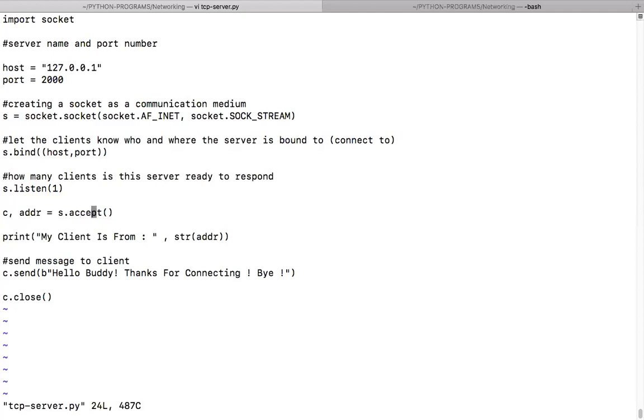Guys, you understand what I'm saying? The client will connect. When the client connects, your server will accept that connection. Once you accept the connection, the server has to send some information, at least start communicating with the client, right? So the server has to know who the client is that got connected. That client information is returned by accept: c and addr. C is a socket object which identifies the client, and addr gives you the address of the client.